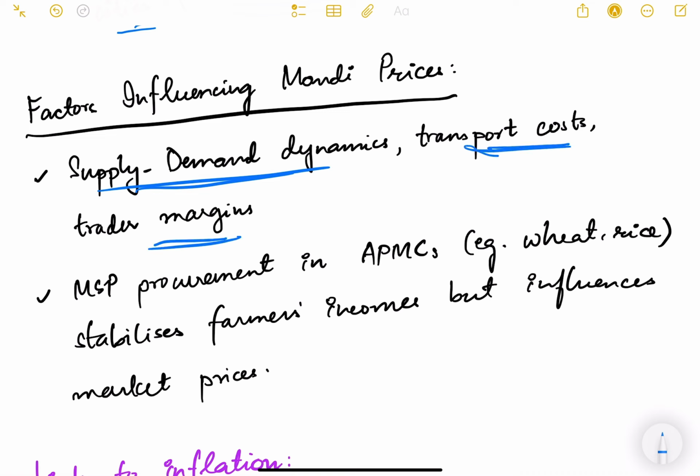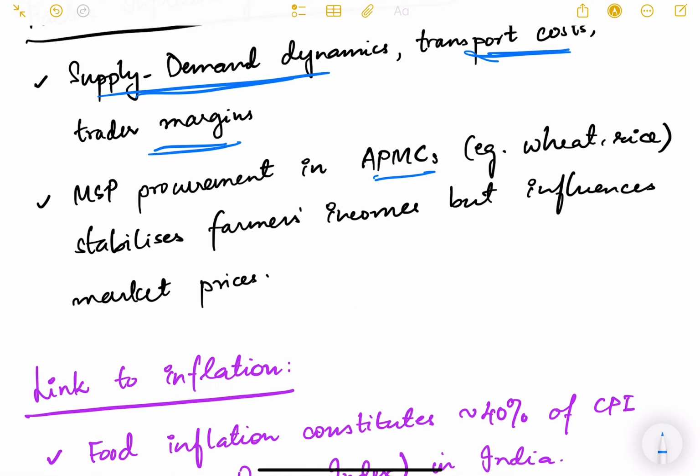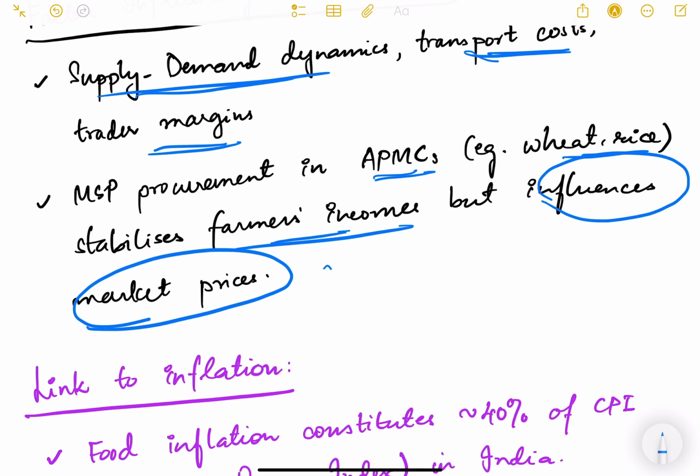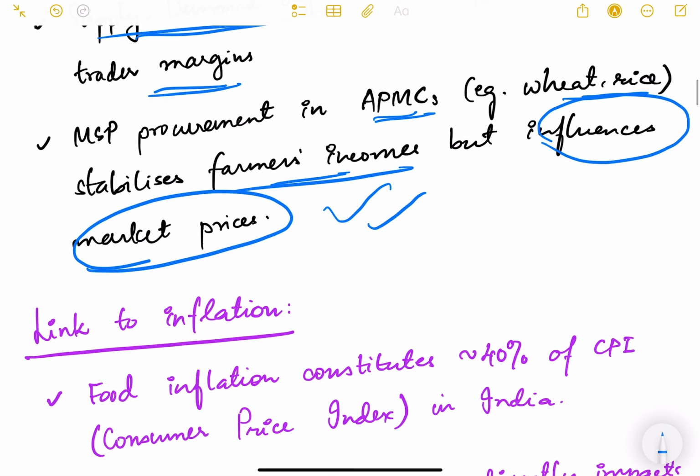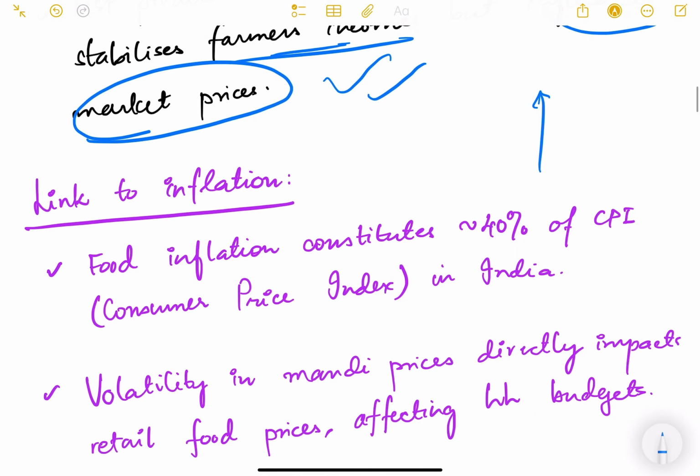Transport cost and trader margin also matter, because sometimes the transport cost can fluctuate. Sometimes trucks are available, sometimes there are strikes, highway jams. Everything depends on the dynamic situation. Then MSP procurement in APMC, for example wheat and rice, stabilizes farmer incomes but influences market prices. Whatever the MSP is, that will also determine the market price. If the MSP goes up, obviously the market price will also go up.